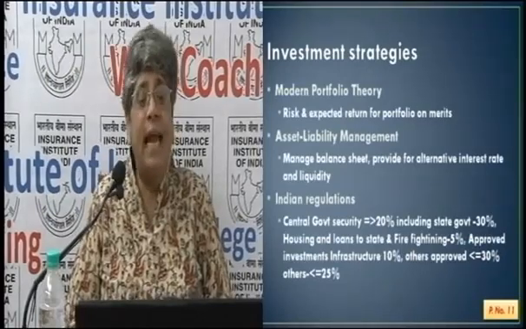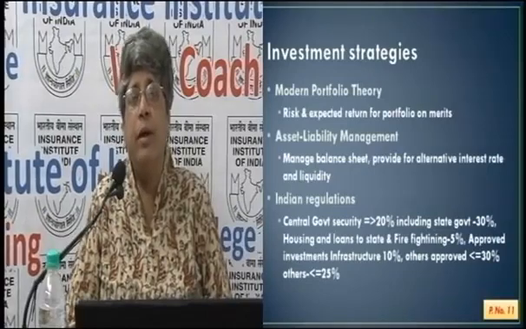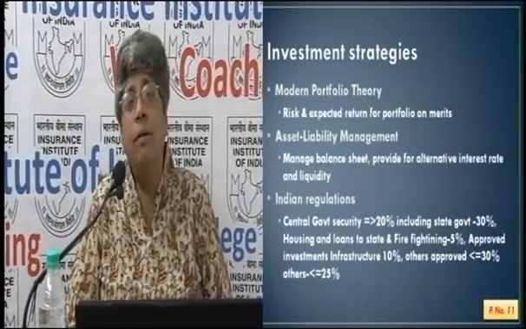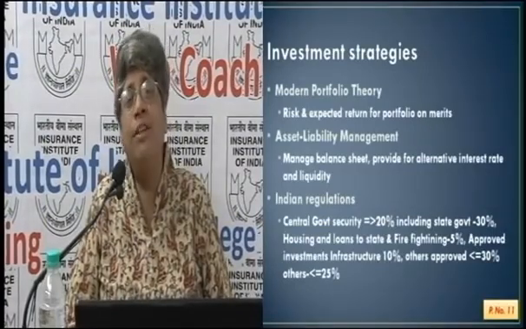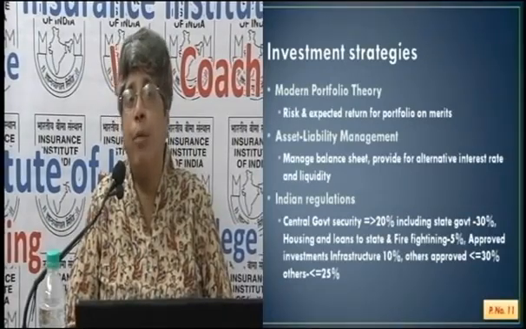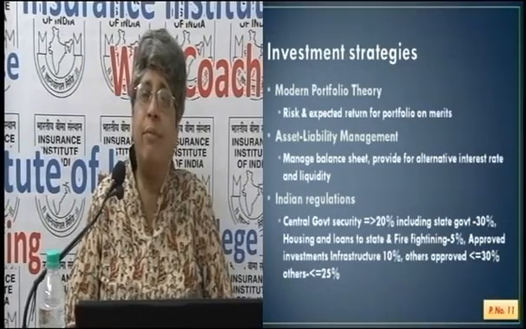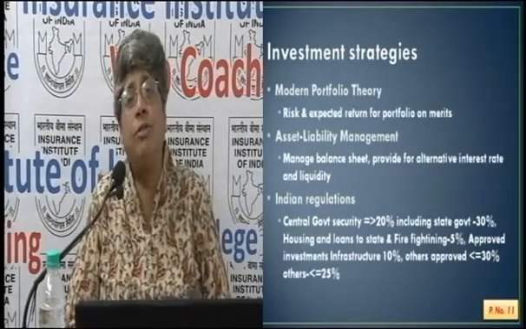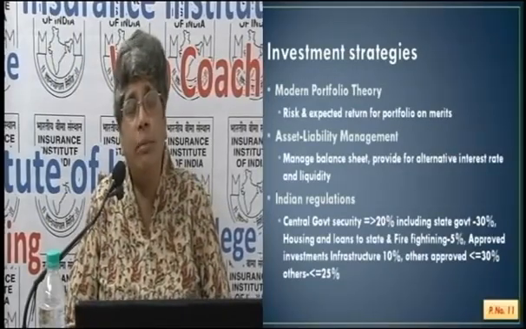Then asset and liability management. In banks, you hear of it so frequently. Long-term deposits versus short-term liabilities don't work. So short-term liabilities and short-term deposits should go concurrently, so each protects the other. In life insurance, these are long-term, so you can look at a very long-term liability.